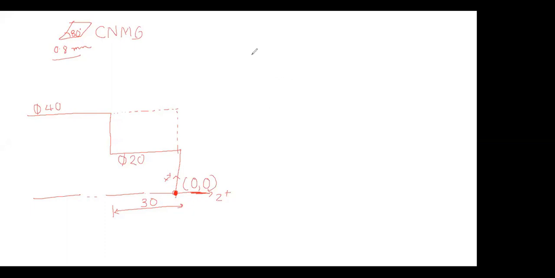Now we know that the first part, let us assume that the tool is at this location, and we will be getting the tool from this point number 1 to the point number 2.